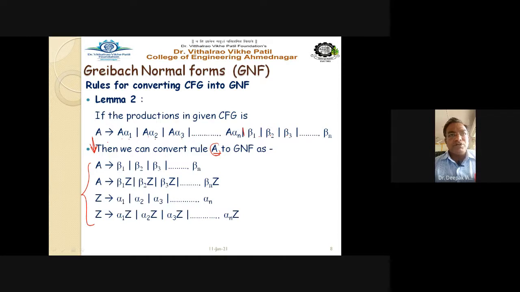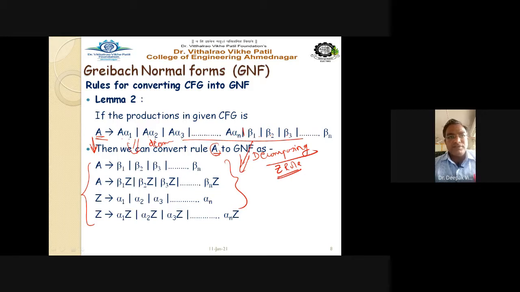This is called decomposition: we decompose this rule with the help of the Z rule into these 4 production rules, generated by decomposing the single given grammar rule.